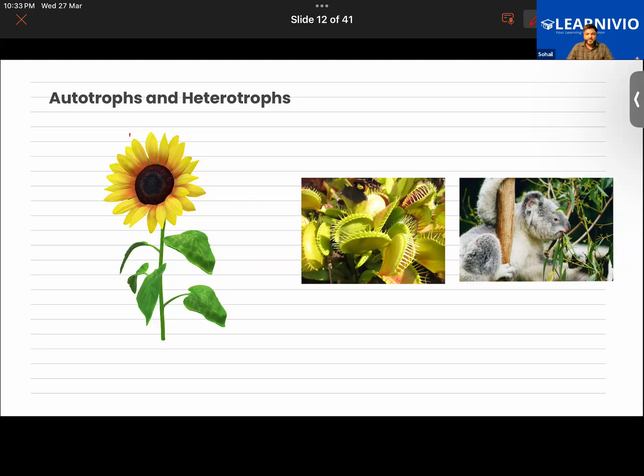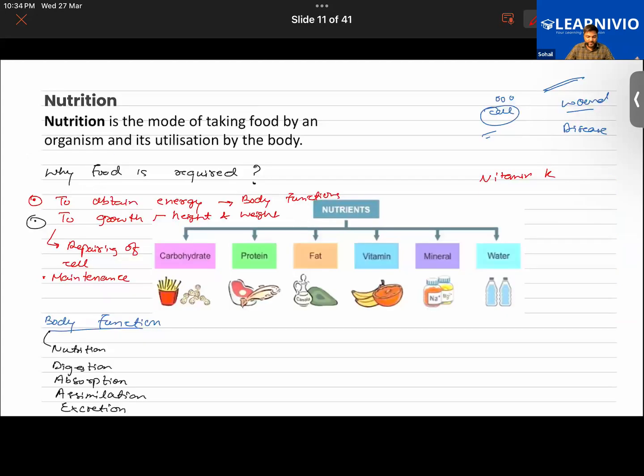Okay, so we'll be ending today's class here. In the next class, we'll be studying about autotrophs and heterotrophs. What are these two? So from here, we will be continuing in the next class. You are required to learn about these different components of the food: carbohydrate, protein, fat, vitamins, minerals, and water.